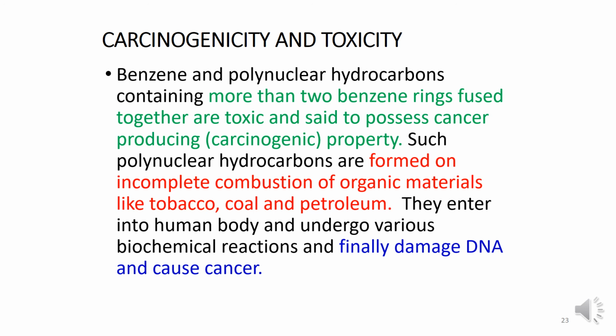Such polynuclear hydrocarbons are formed when incomplete combustion of organic material like tobacco, coal and petroleum happens. They enter the human body, interrupt various biochemical reactions, start damaging the DNA and cause cancer. So children, this is all about benzene properties.